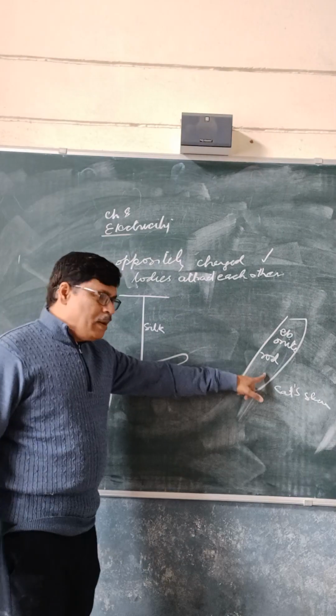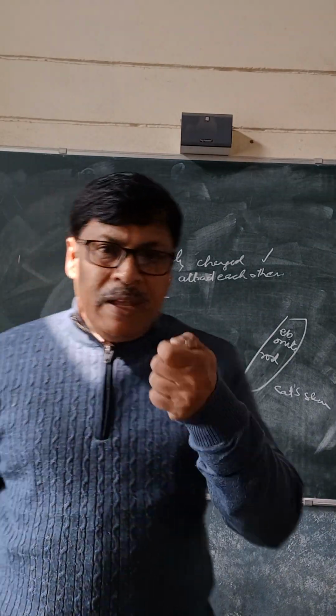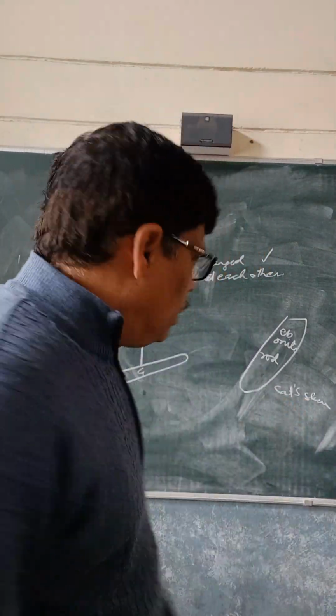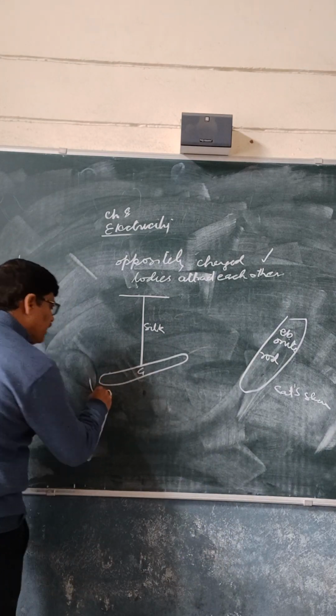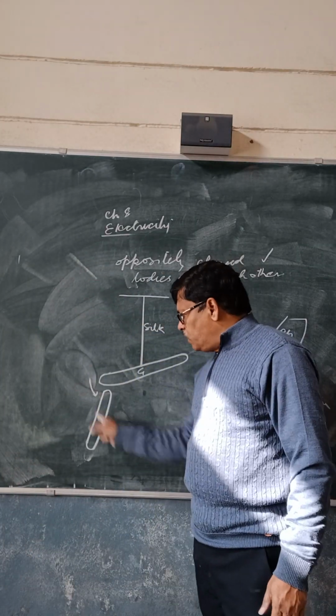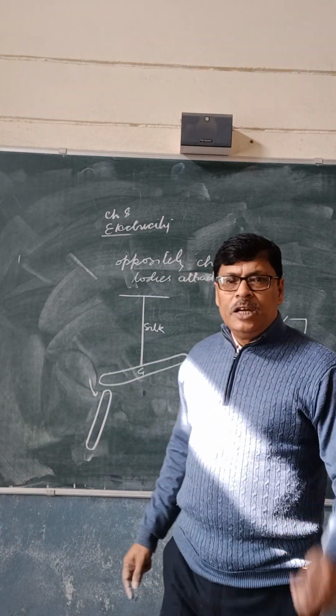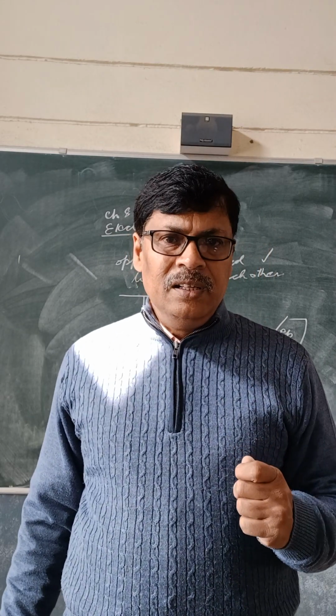We are bringing the same ebonite rod here. The moment we brought that ebonite rod there, we observed that the glass rod has moved this way, towards the ebonite rod. It means the ebonite rod has attracted the glass rod.